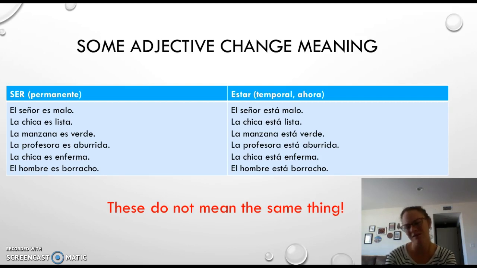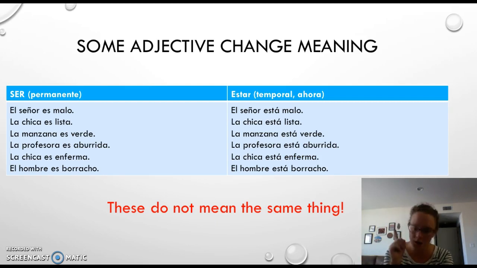La chica es enferma. We have a sickly person. Like she has a condition, right? La chica está enferma. She's sick, like flu or cold or something like that. El hombre es borracho. Borracho means drunk. With ser, it would be he is a drunk. El hombre está borracho. That means he is drunk.